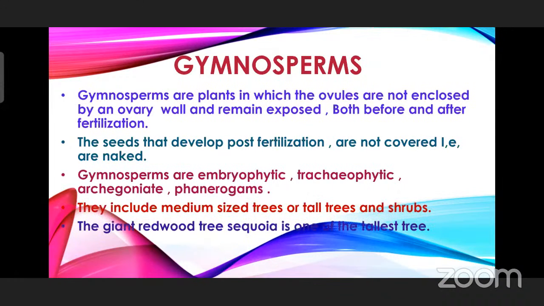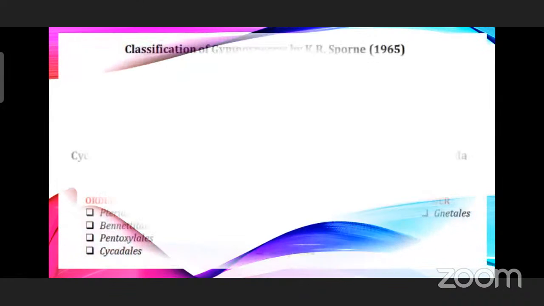The giant redwood tree, Sequoia, is one of the tallest trees. And Ginkgo. Ginkgo is considered a fossil. Why a fossil? Because it shows some ancestral features. That's why, though it is living, it is considered a fossil.